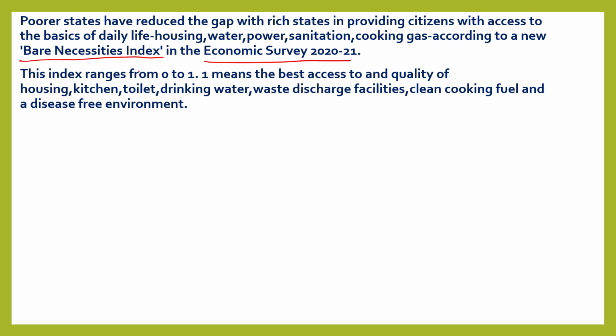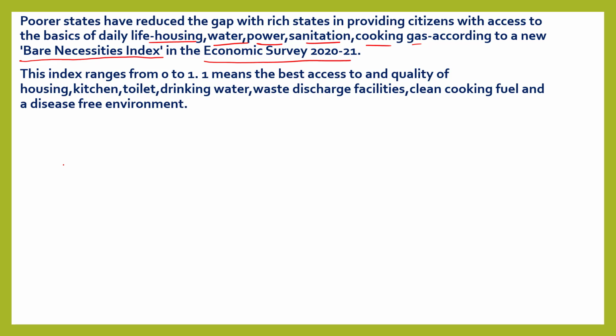What are those basics? Housing, water, power, sanitation, and cooking gas. That means poorer states are improving and reducing the gap with richer states.